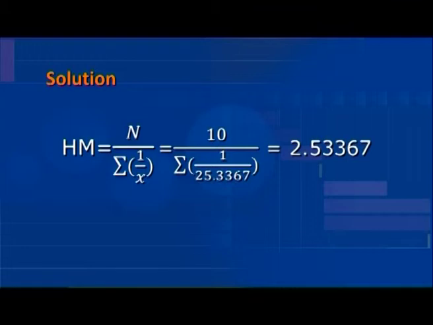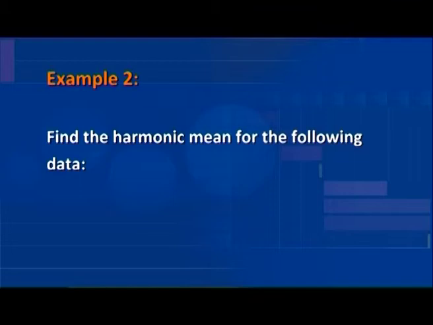Now, let us calculate the harmonic mean by substituting the value in the formula where n is equal to 10, the number of data, and divided by 25.3367, which is equal to 0.39468.